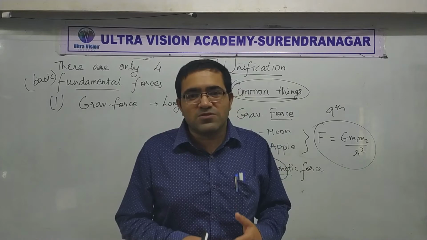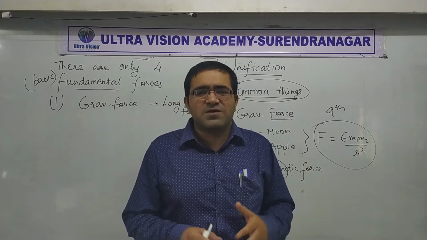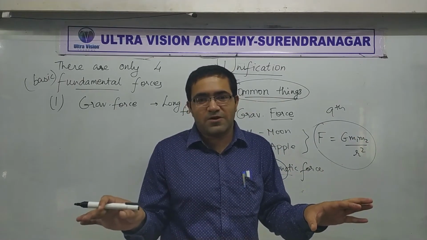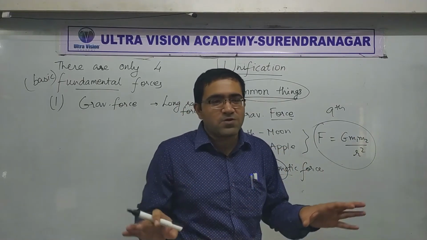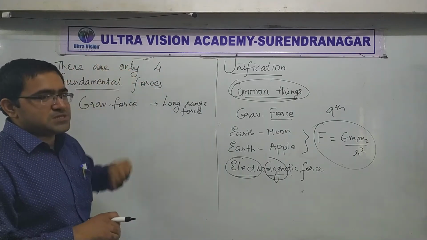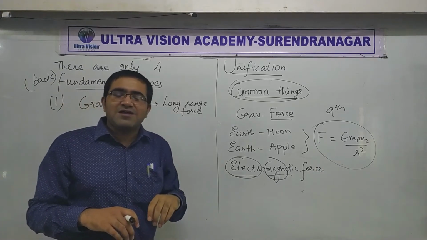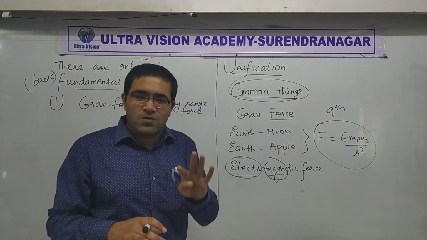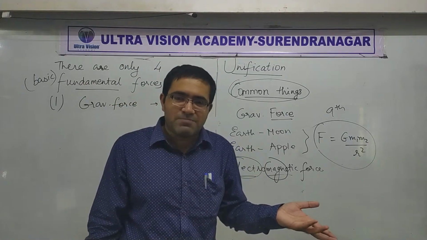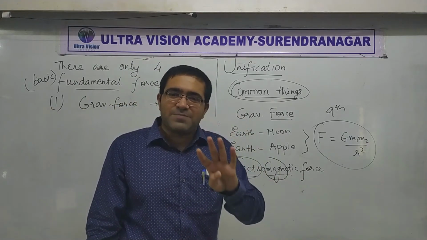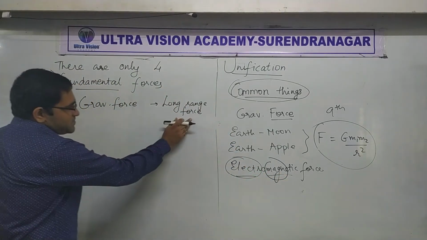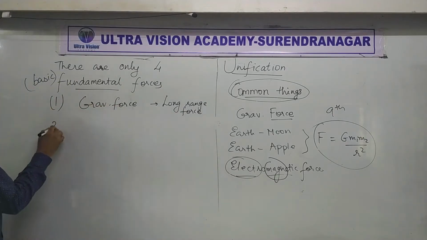There are common things that are true for the whole universe. So those are first of all forces. We have seen that everywhere in the universe there are 4 forces, right? Only 4. There is no other force. Remember, there are just these 4 types of forces that can act between things. So number 1 is gravitational force, which is a long range force. It can act up to any distance.